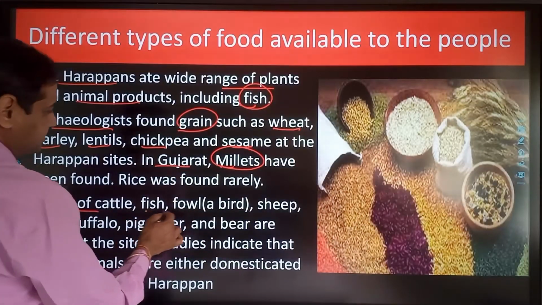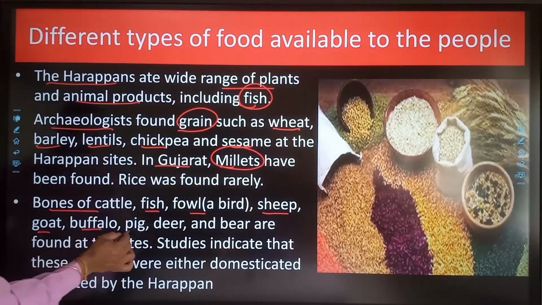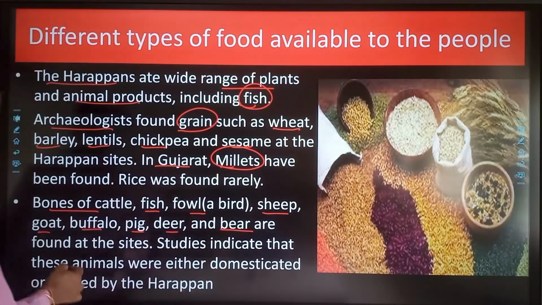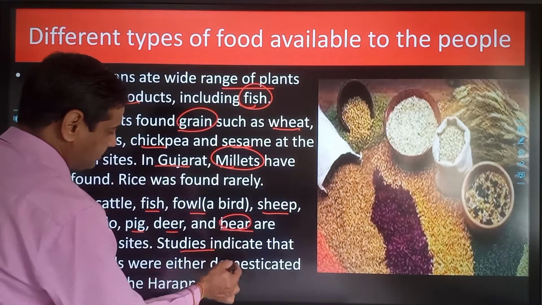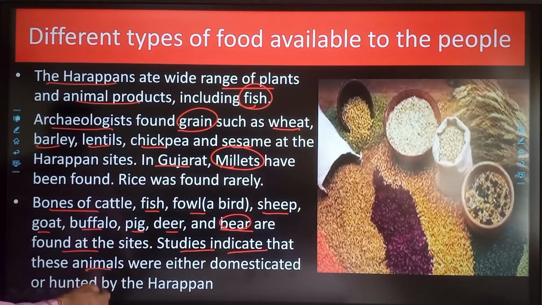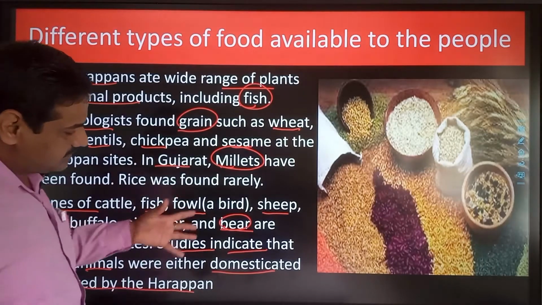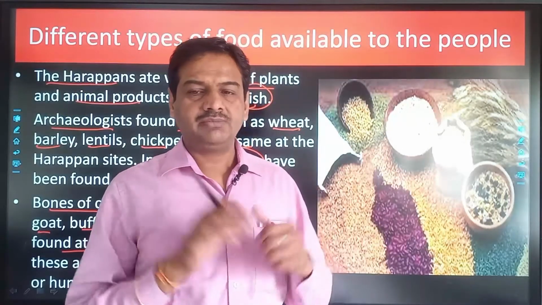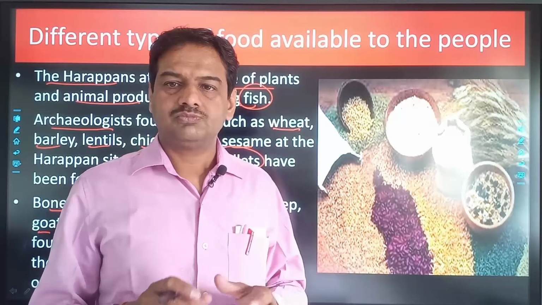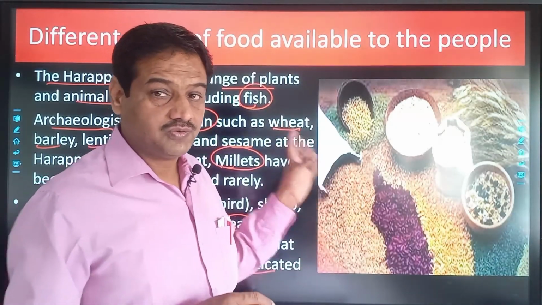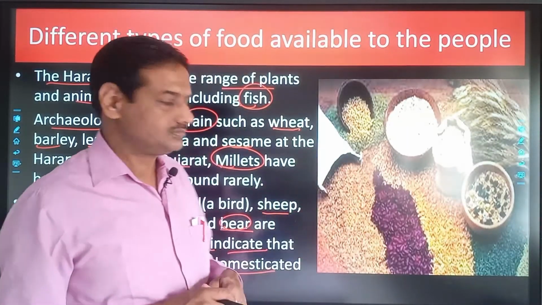Bones of cattle, fish, fowl, that is a kind of bird, sheep, goat, buffalo, pig, deer and boar are also found in the Harappan sites. Studies indicate that these animals were either domesticated or hunted by the Harappan people, because some of these animals are wild in nature, so they must have been hunted or captured by the people of Harappan civilization from the forest. So they were also involved in hunting expeditions as well.